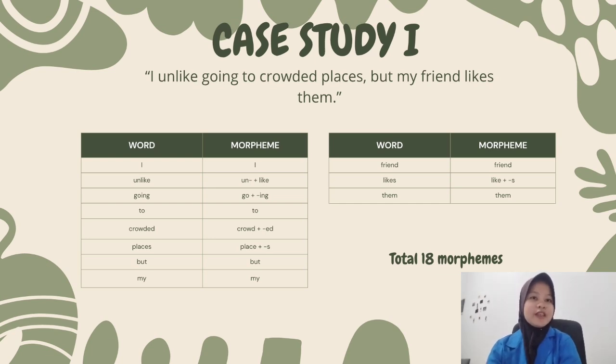We will identify the morphemes, classify them, and explain how the prefix "un" and the suffix "-s" change meaning and grammar. This sentence contains several morphemes. For example, unlike, un plus like; going, go plus ing; crowded, crowd plus ed; and places, place plus s. If we count them all, there are 18 morphemes in the whole sentence.